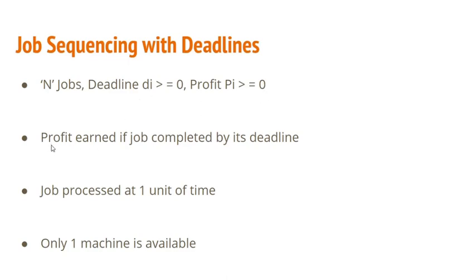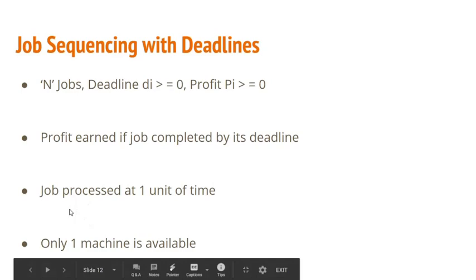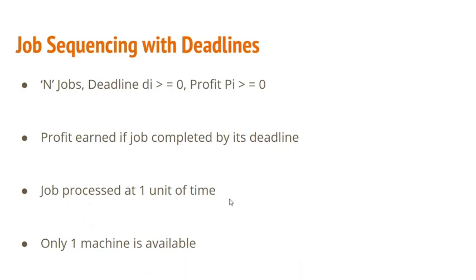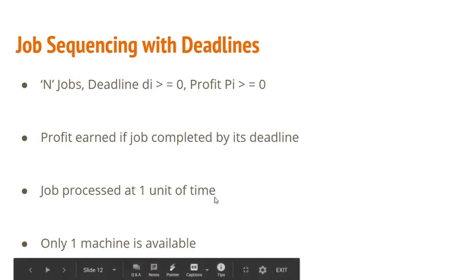Jobs are given, each job is associated with a certain deadline and profit. If you are executing the job within its deadline, then you are going to earn a profit. But the only condition is only one job at a time will be processed, and that too for 1 unit of time. So in order to complete the job, it has to be processed on a machine for 1 unit of time, and only one machine is available. You have to find out the sequence of jobs so that you will earn maximum profit.